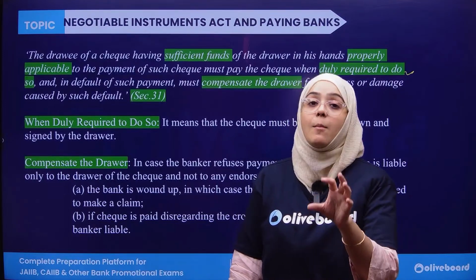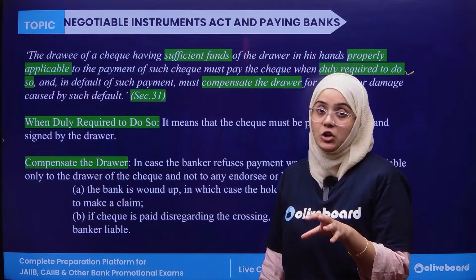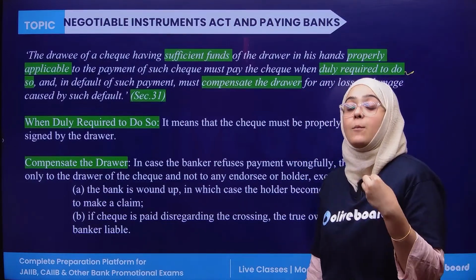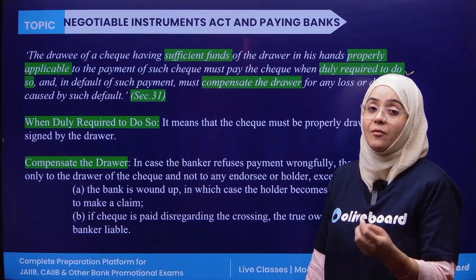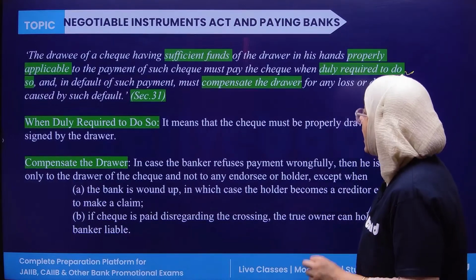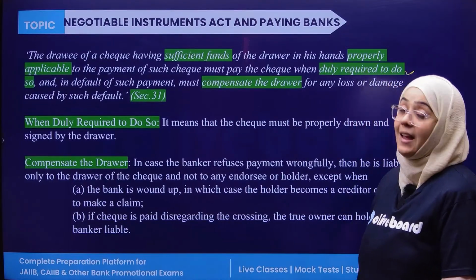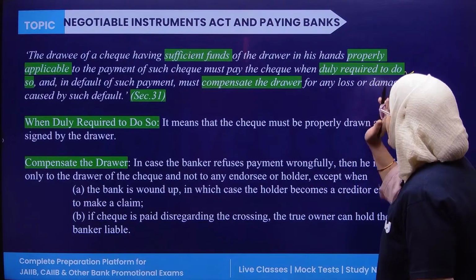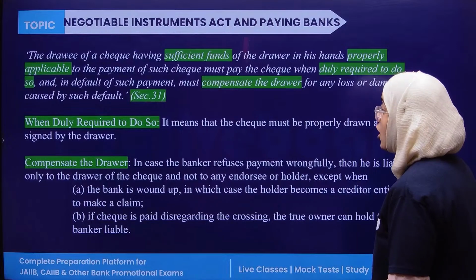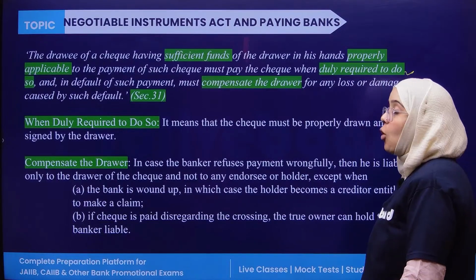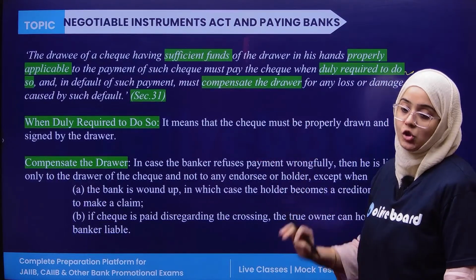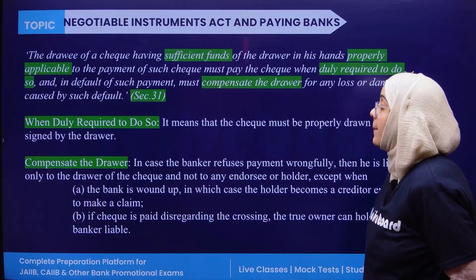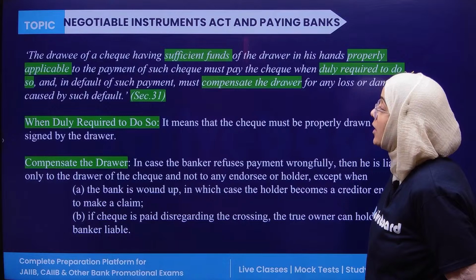whenever there is a demand for the payment of the check, the drawee must pay the check if the drawee holds the proper and sufficient balance of the drawer in their hand. And in case of any default, they must compensate the drawer for any loss or damage caused by such default. This is section 13(1).